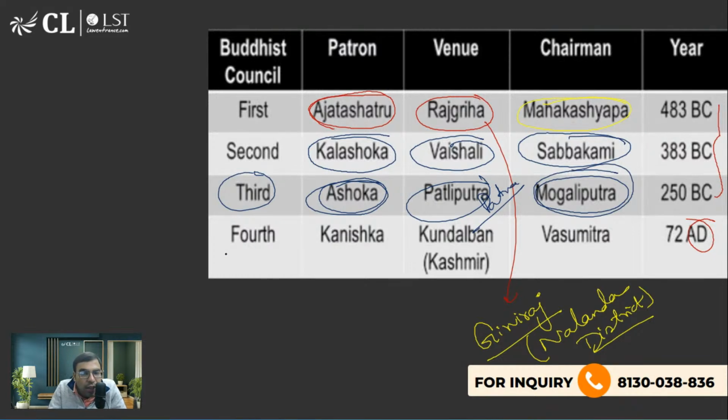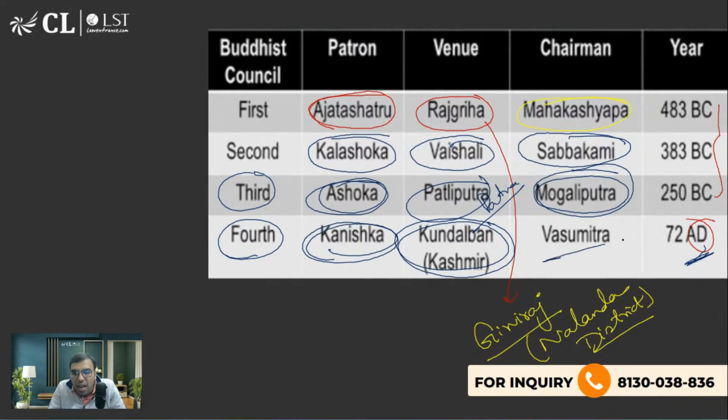The fourth Buddhist council actually happened in AD. Kanishka was the ruler, and Kuntalvan, in Kashmir, was the place, somewhere near Srinagar. And Vasumitra was the chairman of that.